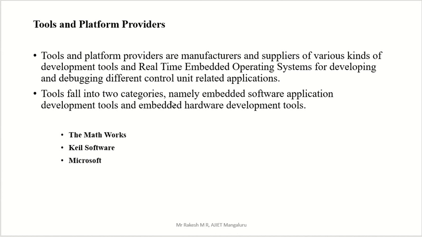Tools fall into two categories, namely embedded software application development tools and embedded hardware development tools. So software and hardware, we are dividing this tool and platform provider into two categories. One is software tools and the other is hardware tools.